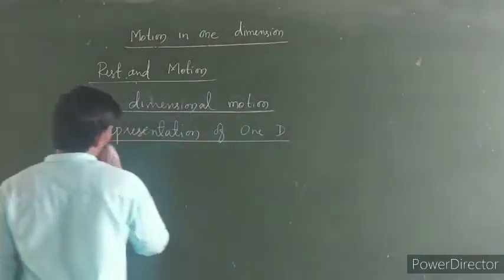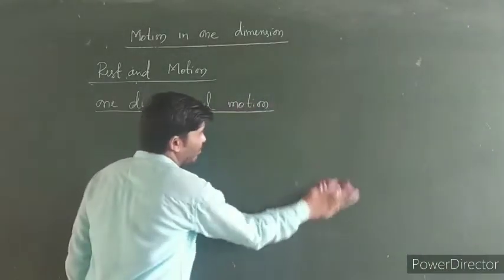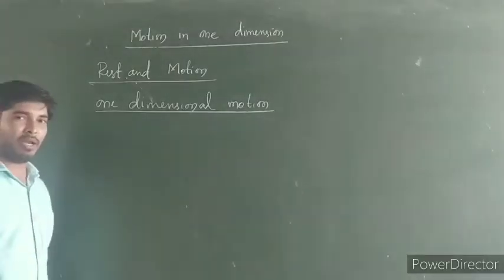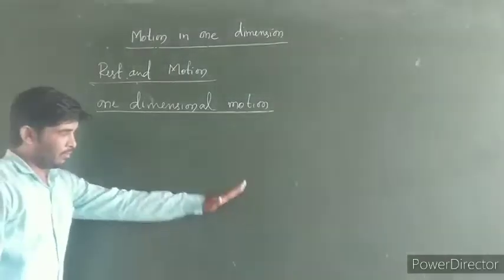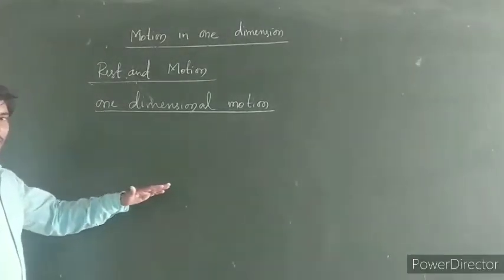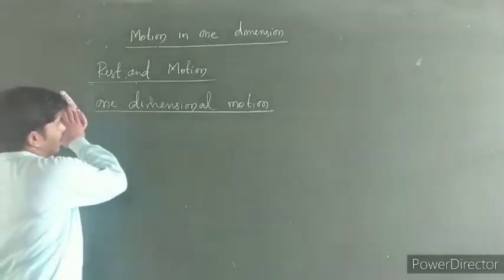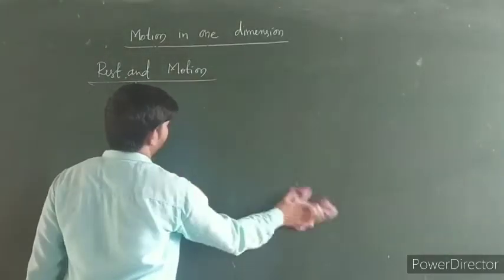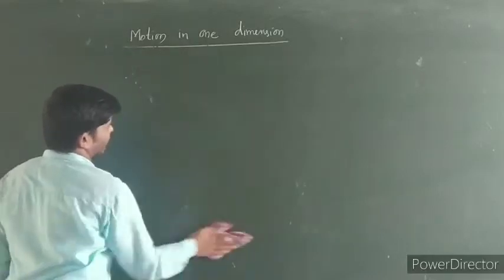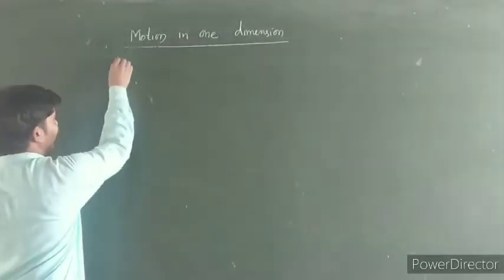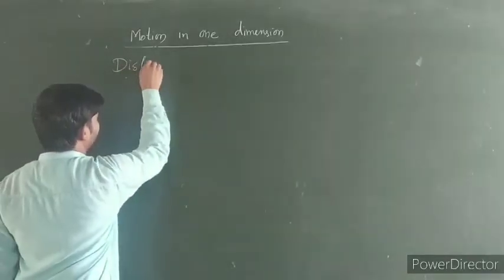So one-dimensional motion of a body is represented by a straight line parallel to the principal axis, so parallel to the x-axis, and if the x-axis is taken along the direction of motion. So next topic is about the distance and displacement.